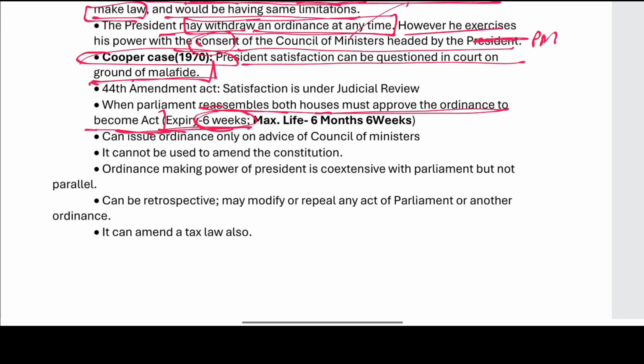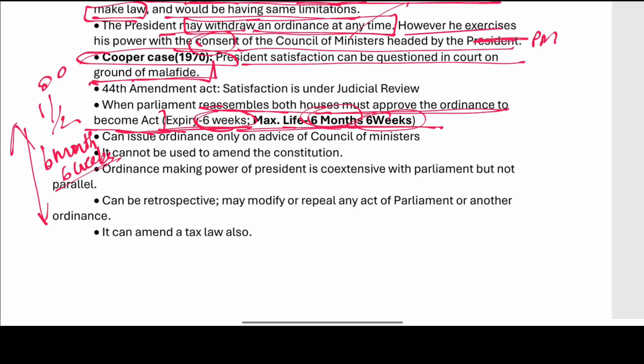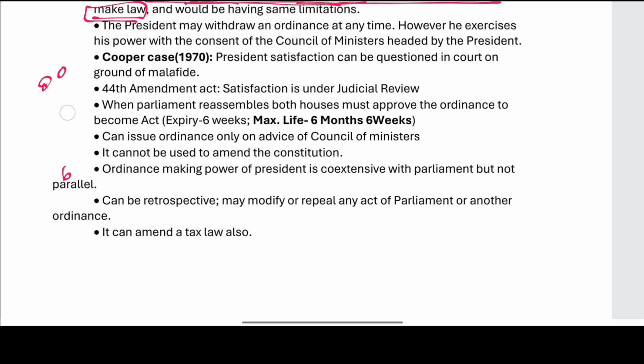Expiry is 6 weeks. So the maximum life is going to be 6 months and 6 weeks. 6 months is the maximum gap between the sessions of the Parliament, right? So within 6 weeks, that is 1.5 months, after the houses are in session, it must be approved. So the maximum life is 6 months, 6 weeks.